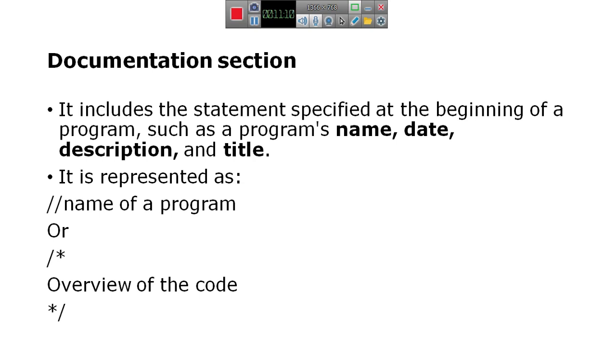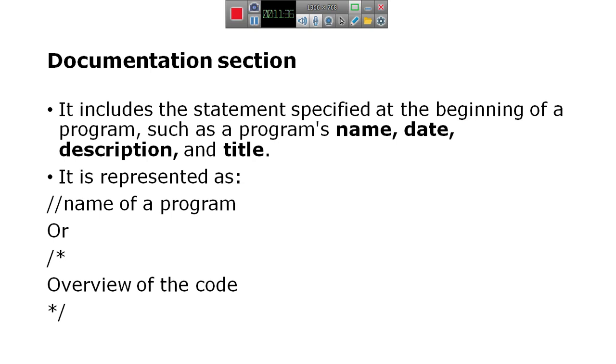In the same way, we can write the name of the author, that is the name of the programmer, and the date of the program. Like that, all details we can write under this documentation by placing these slashes.